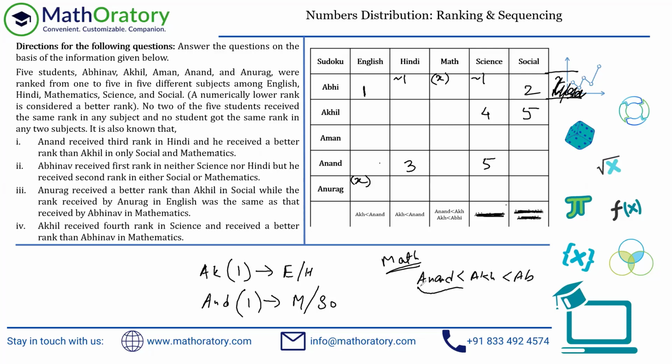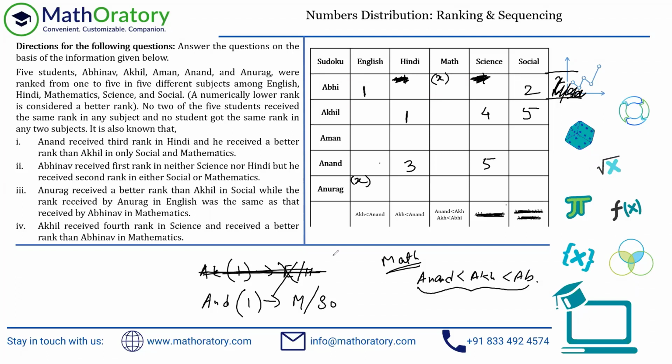And what can we say about this particular information? Let's look at that. And also there are a couple of things that we know about Akhil and Anand. So let's try to figure that out. So remember that Akhil got or can receive a first rank in either English or Hindi, right? But if you look at the English column, again, we have just entered this value. So think about what changed because of that. Akhil cannot get a 1 again here, right? So there cannot be a couple of ones out here. So English cannot be 1 for Akhil. So Hindi has to be 1. And by the way, because I put in this 1 here, I'll just take these two pieces of information out because that is not relevant anymore for the analysis. So that much is done. So this thing is also taken up.